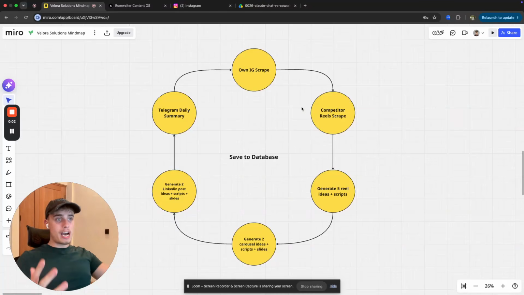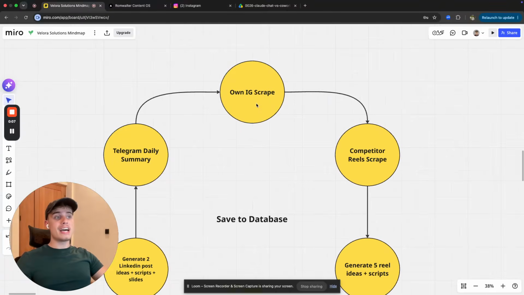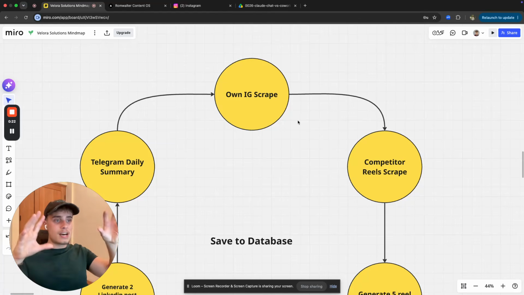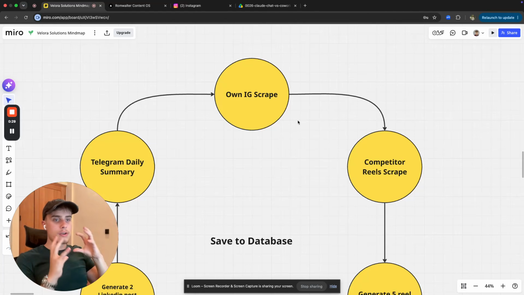So first, the actual pipeline. Okay, this is what the pipeline looks like. First things first, in the morning, it's gonna look at your IG and scrape off all the relevant data from your Instagram. All the videos that you've posted, it's gonna transcribe those videos. It's gonna take away the hook from the video, the call to action from the video, the topic of the video, the format of the video. It's gonna break down all of your videos. It's gonna break down your whole Instagram and put them into a database. So it knows everything about your videos. Okay, it needs to analyze all your videos every single day to see what works and what doesn't work and give you feedback based off of that.